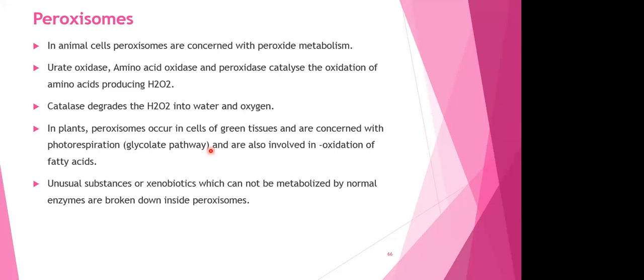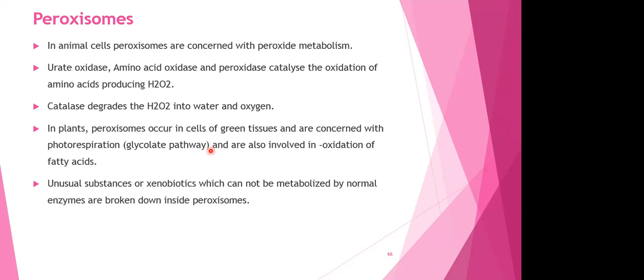Photo means light, and respiration means taking in oxygen and giving out CO2. In the normal case, during sunlight, CO2 should be taken in and oxygen should be given out. But during the daytime, if active photorespiration takes place, then the yield of photosynthesis will decrease. Where does this take place?